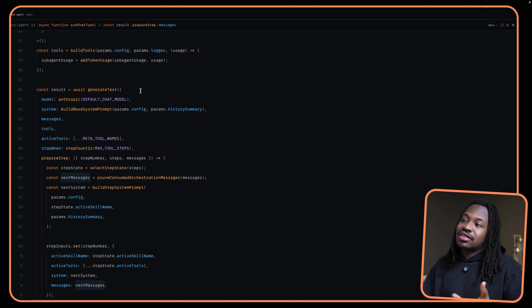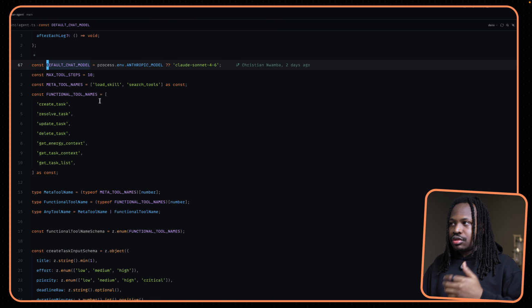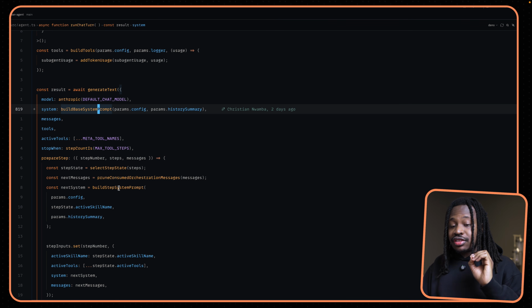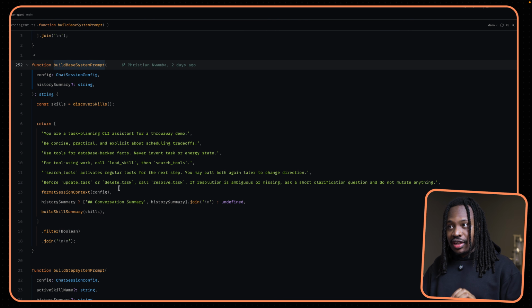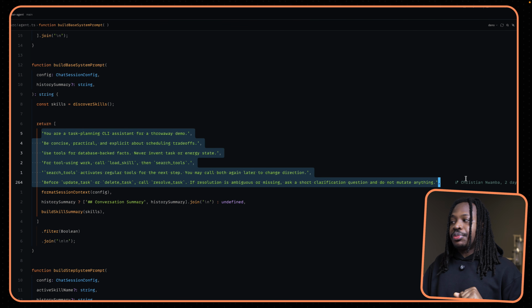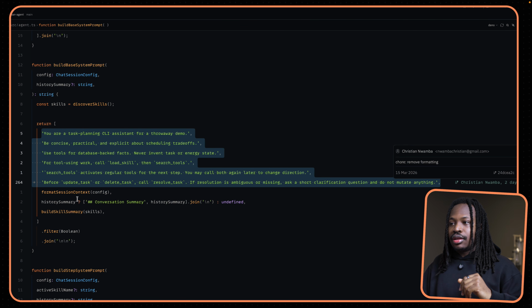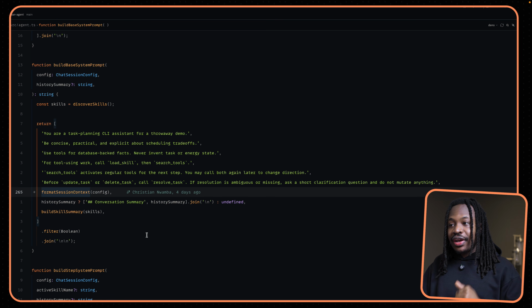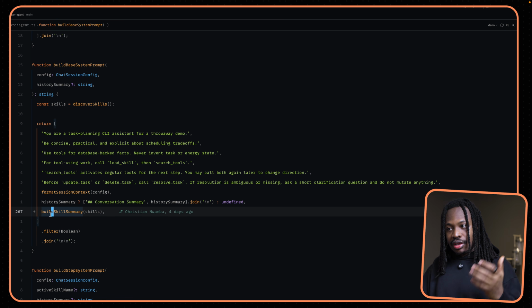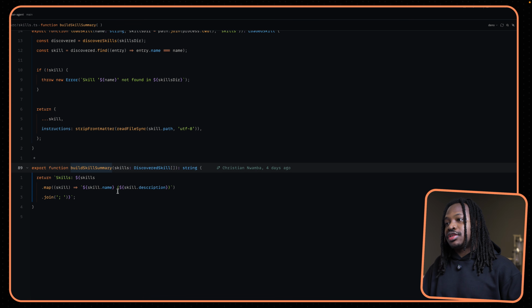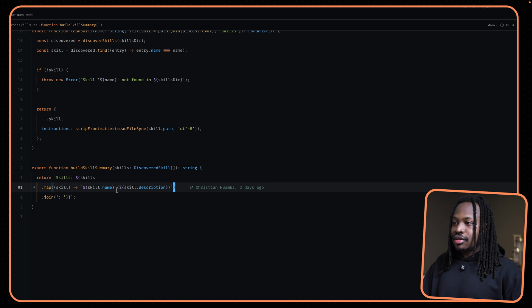We used the generateText function from the AI SDK to abstract the agent loop. And then we chose our smart model to be the Sonnet model. Now for the system prompt, what we're doing specifically is making sure that we just provide a brief summary of what this agent can do, the user's context, and then finally a summary of the available skills, not the entire skills, just a summary. So if we jump into what buildSkillSummary does, you can see that we just include the skill name and the skill description.